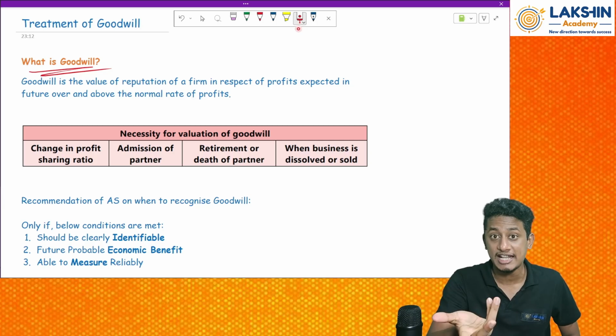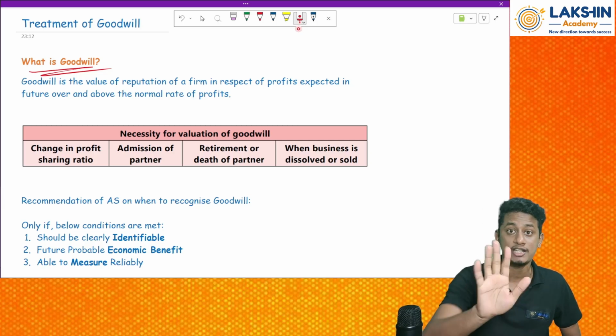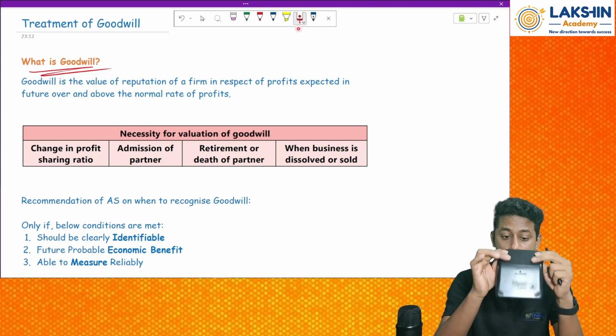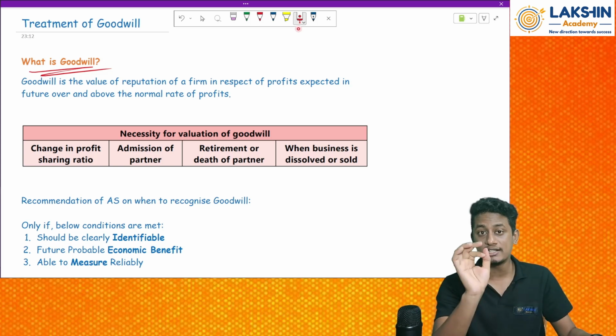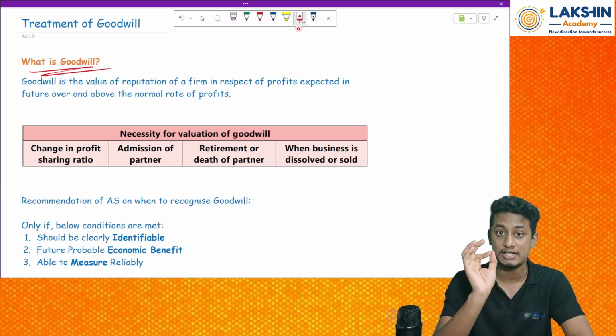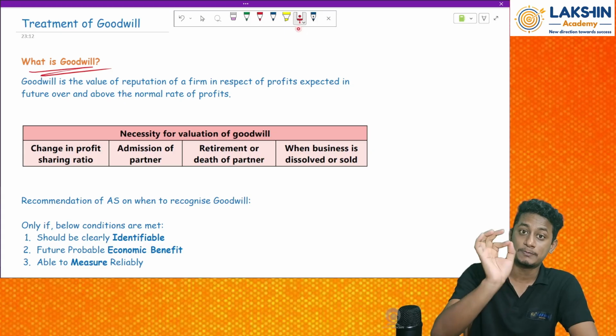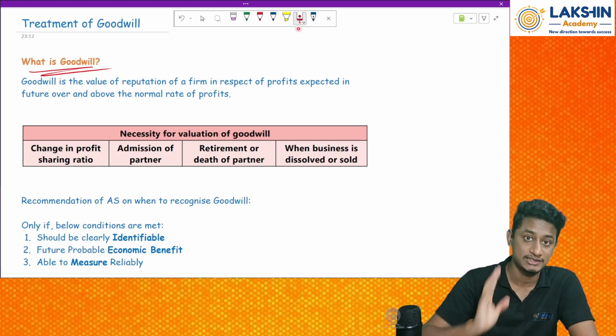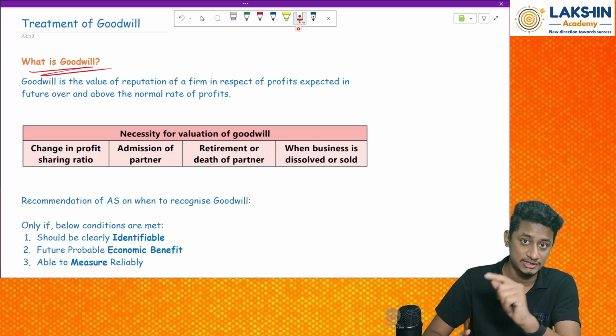So this will increase the value of assets in my books, even though it is an intangible asset. Now, what does intangible asset mean? That we cannot see or touch it. Just like this calculator, assuming it to be an asset, I can touch or see it, right? But goodwill cannot be seen or touched, we can only feel its presence in the books of accounts. Because of that, it is called an intangible asset.